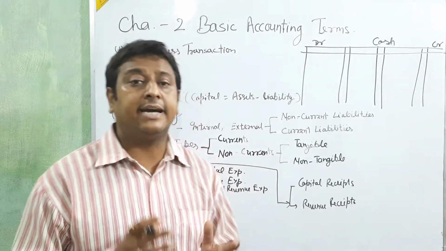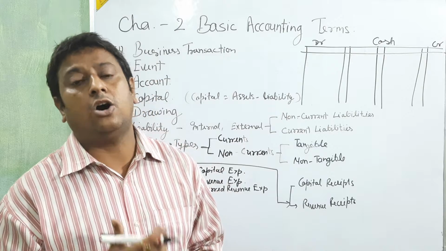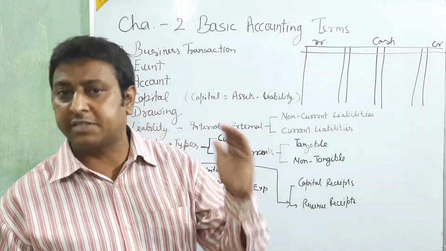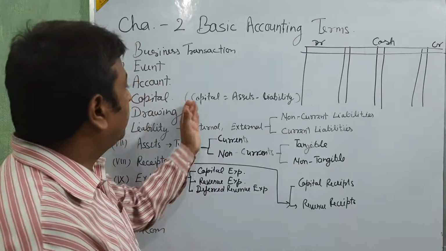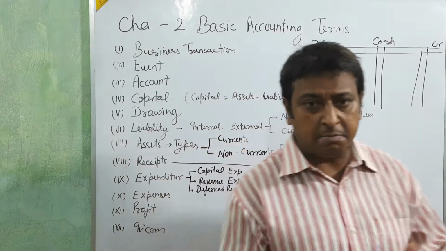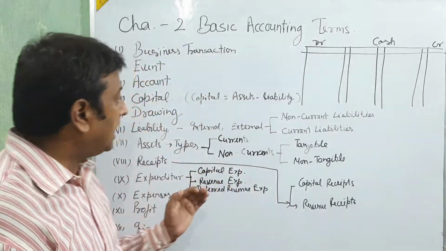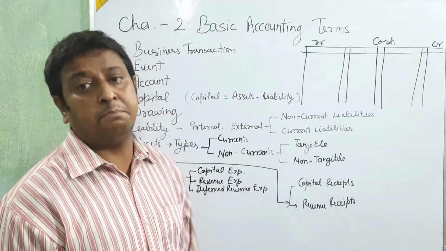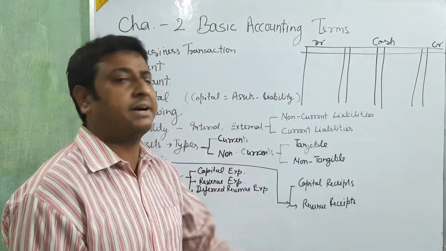Okay, clear? That money is invested at the time of starting the business, or invested into the purchase of fixed assets, and that is called capital. And capital is equal to assets minus liability. We make a balance sheet with two sides, assets and liability, and from that balance sheet we get this formula: capital is equal to assets minus liability.